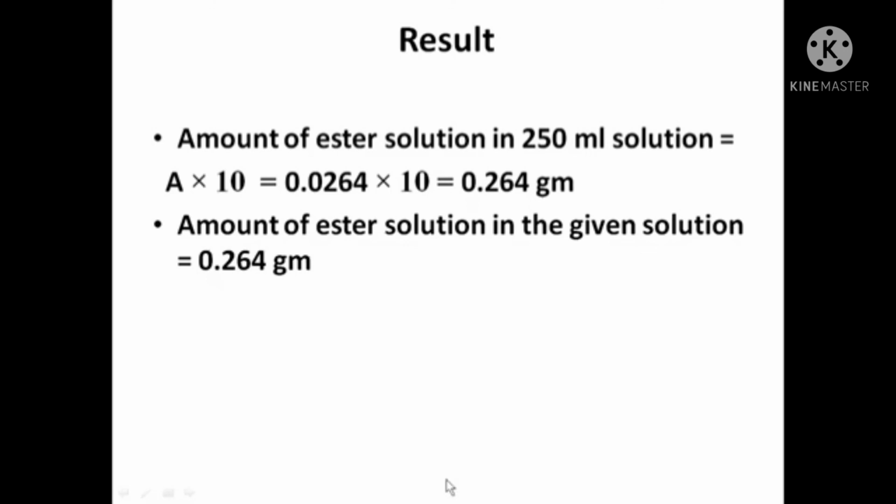Okay, if you have any problem, you may ask. This is question number 4. Question number 3 is the preparation of aspirin. Do you have any problem? A PDF of this will be sent to you. You have to enter this into your record book.